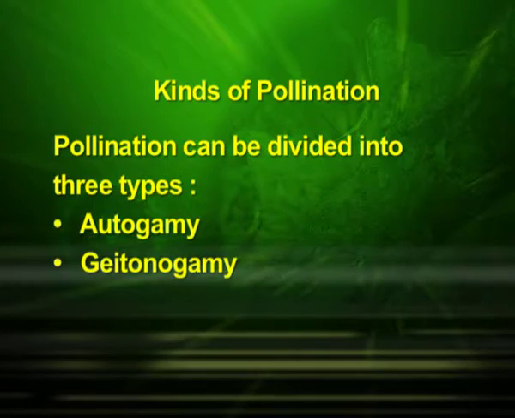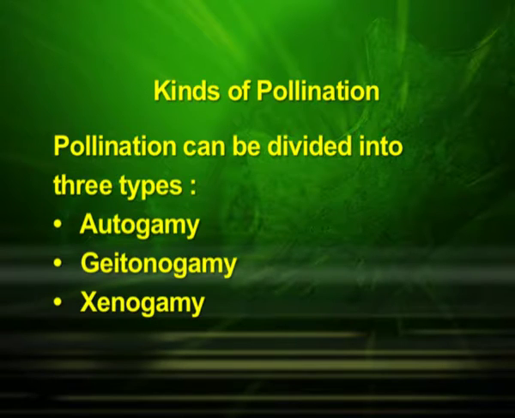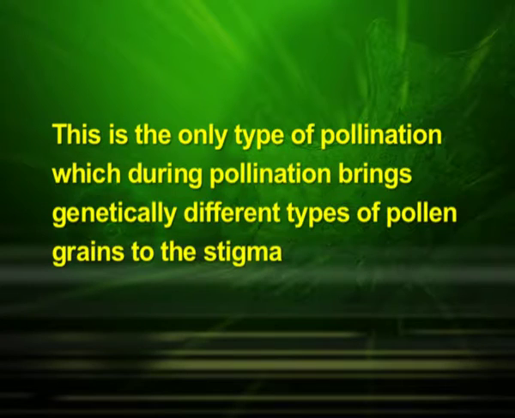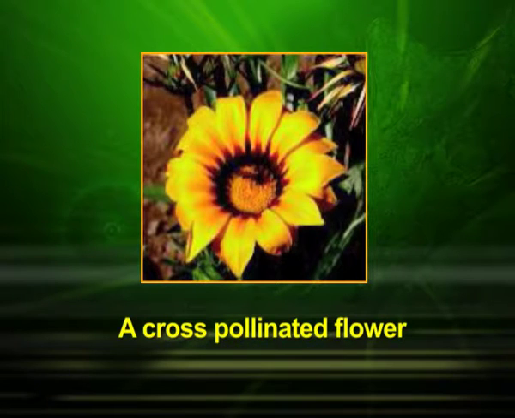Now, let us see the third kind of pollination. It is xenogamy. Here, transfer of pollen grains from anther to the stigma of a different plant happens. This is the only type of pollination which during pollination brings genetically different types of pollen grains to the stigma. We can observe a cross-pollinated flower in this photograph.